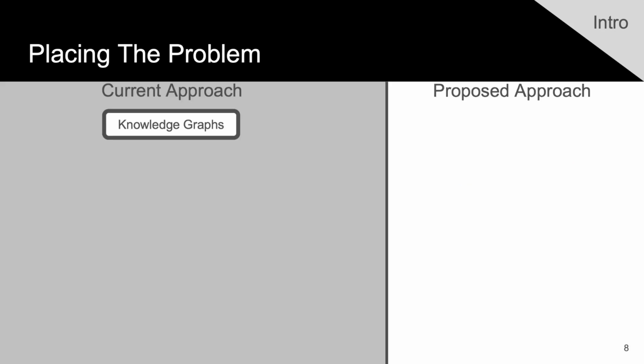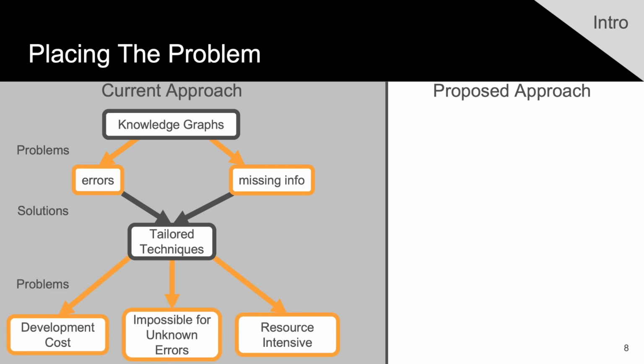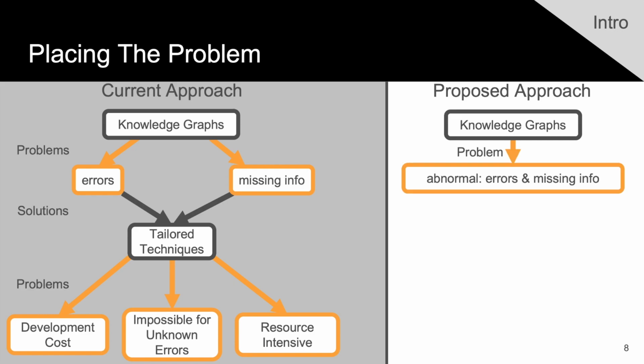So to place the problem, we have knowledge graphs, and we've pointed out that they have these problems, errors, and missing information. And the current solution to this is to tailor techniques towards each type of error or towards that missing information. But this has the problems that we talked about. The developmental cost, it's impossible to tailor techniques towards types of errors we don't even know about, and it's resource intensive to run all of these different methods on large knowledge graphs. So in this work, we're still given knowledge graphs, but instead of viewing these problems as distinct, we're going to view them as one problem, namely that of finding the abnormal things in the knowledge graph.